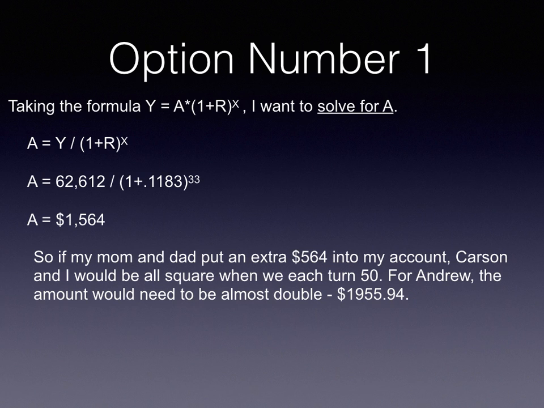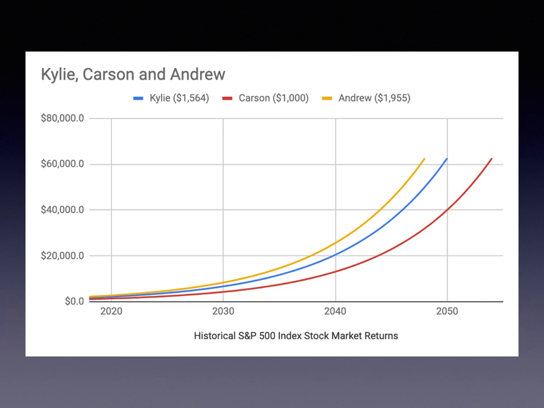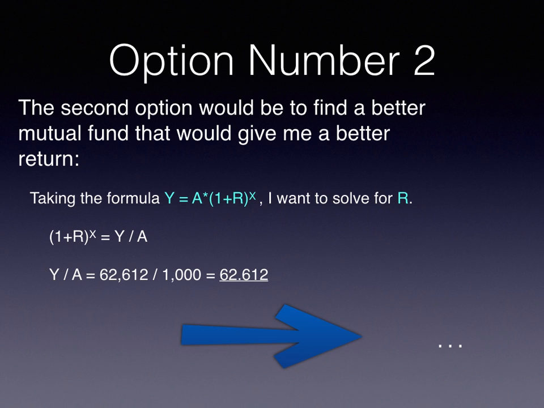For Andrew, the amount would need to be almost double that at $1,955.94. And when we plug those numbers in, as you can see, when we all turn 50, it's gonna be about the same amount of money. But the difference is that Andrew's starting with the most, my older brother. I'm starting with the second most, and then Carson is starting with the least, so that it all balances out by the time we turn 50.